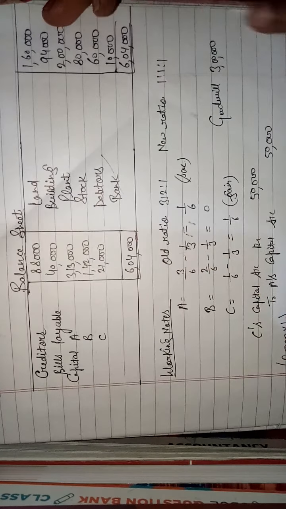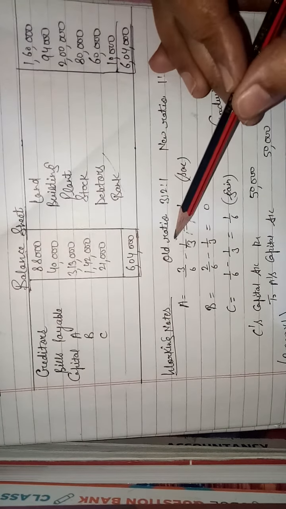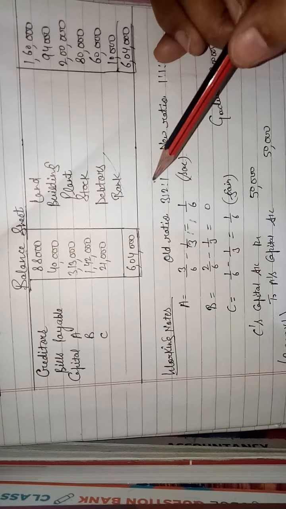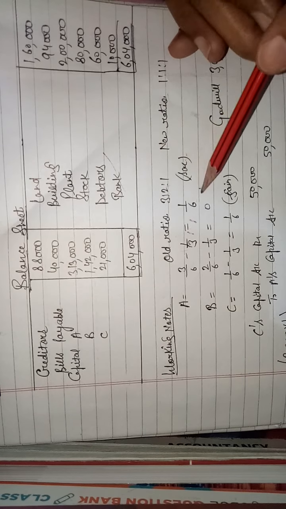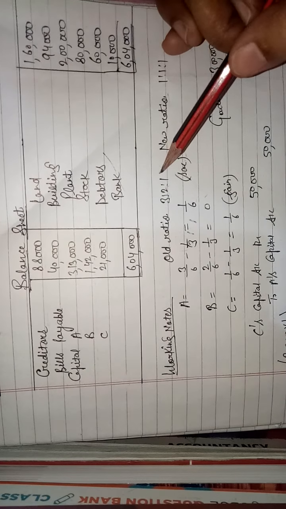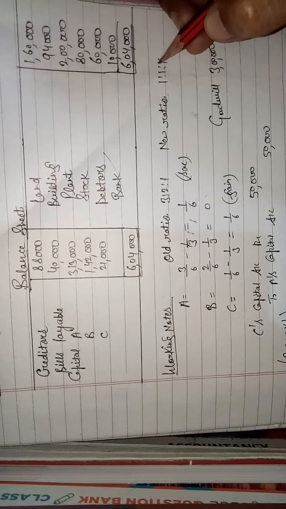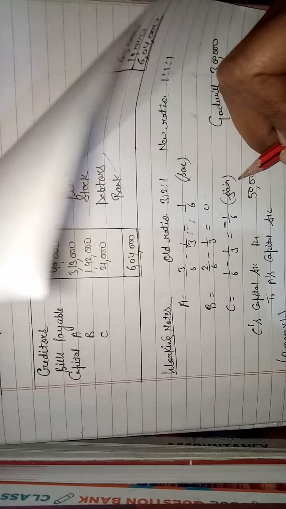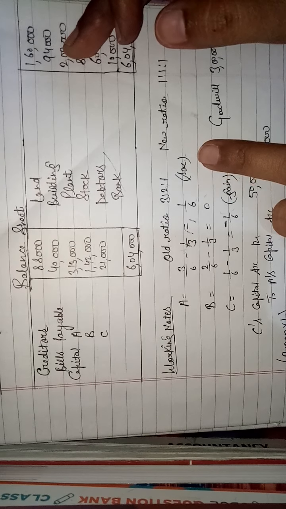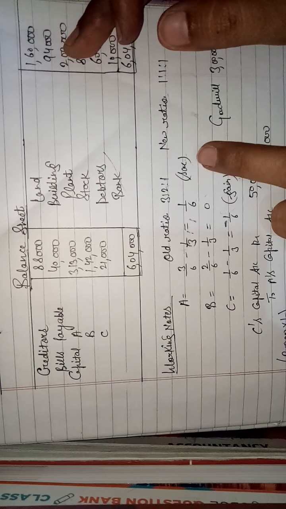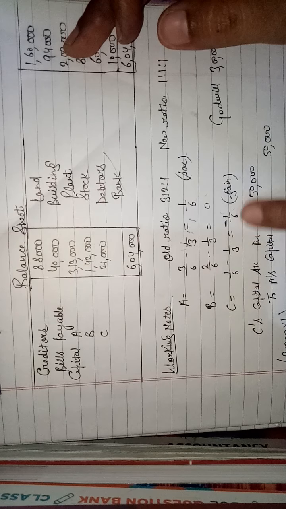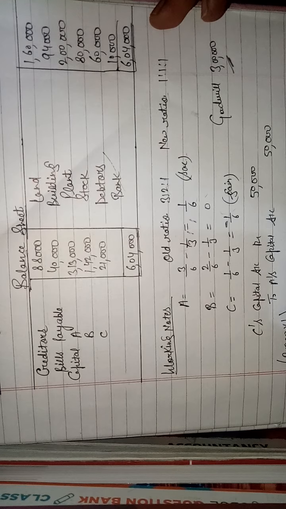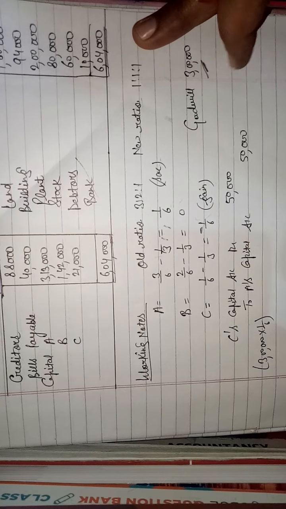Old minus new. For A, old share 3/6 minus 1/3, that is 1/6. It's positive, so sacrifice. For B, old share 2/6 minus 1/3 is equal to 0. For C, old share 1/6 minus new share 1/3, that is minus 1/6. It has a minus sign, so it is a gain. If positive comes by applying the sacrificing ratio formula, it is sacrifice. If negative comes, that is gain. Clear? So goodwill of 3 lakh will be divided in the journal entry from gaining partner to sacrificing partner.